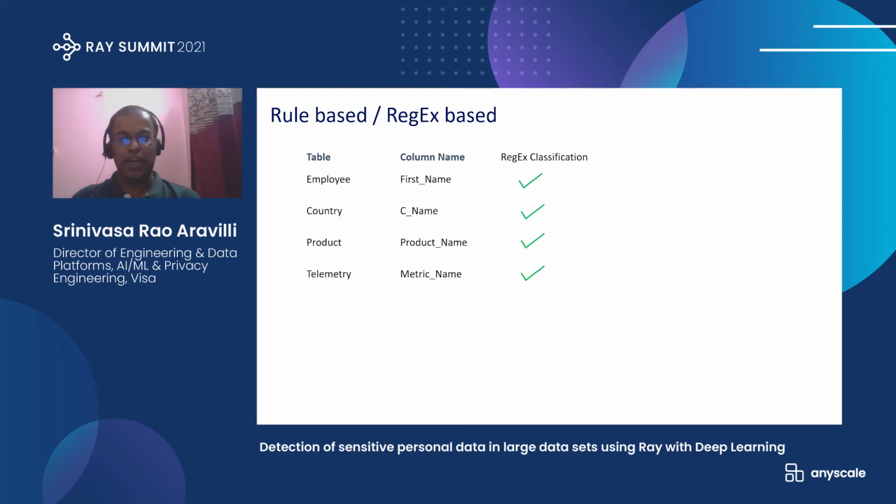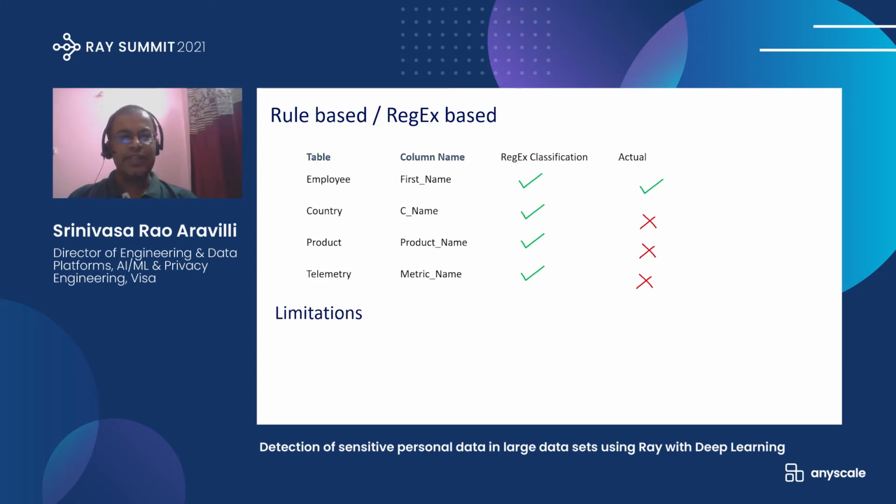Similarly, product names or telemetry data like CPU utilization may not be sensitive data itself. So only the first name in the employee table is sensitive information that needs to be protected, whereas country names, product names and telemetry data need no protection in this particular use case.